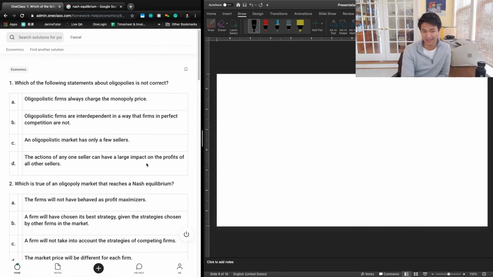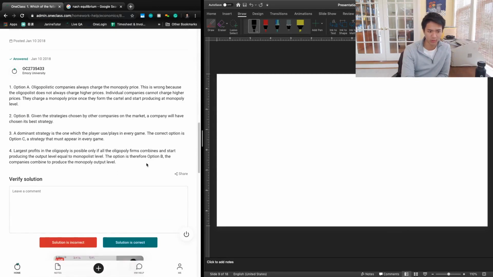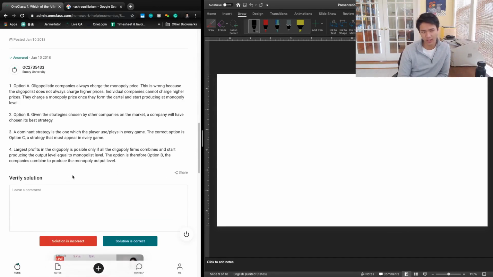So it looks like we got the same answers that the previous tutor did for all 4 questions. Let's quickly read over the explanations that the previous tutor gave. So it said, 1, option A, oligopolist companies always charge a monopoly price. This is wrong because the oligopolist does not always charge higher prices. Individual companies cannot charge higher prices. They charge a monopoly price once they form the cartel and start producing at monopoly level, right? So that's, again, the same rationale that we provided, so that's good.